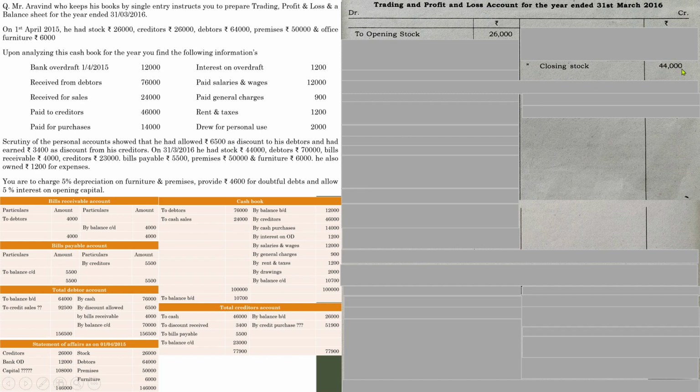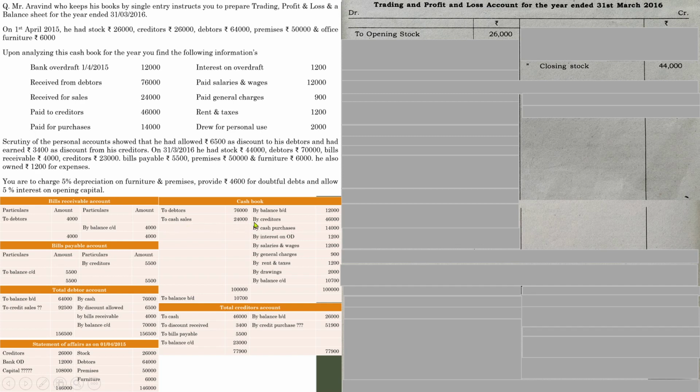Next, you have to go through all the details given in the question. In the details, there is no further information regarding any direct expenses or direct incomes. So let us go through the accounts. The first account which we have prepared is the cash book. In the cash book, there are items relating to the trading profit and loss account, that is cash sales and cash purchases.